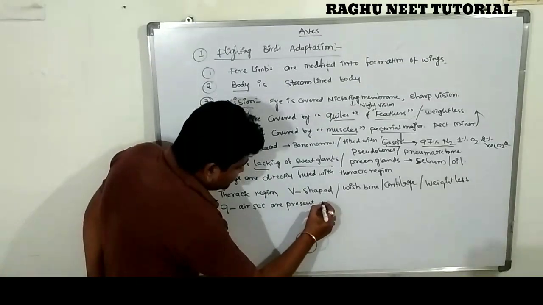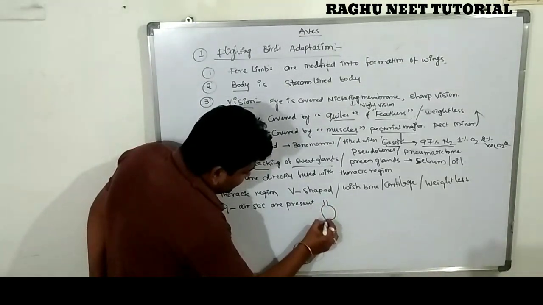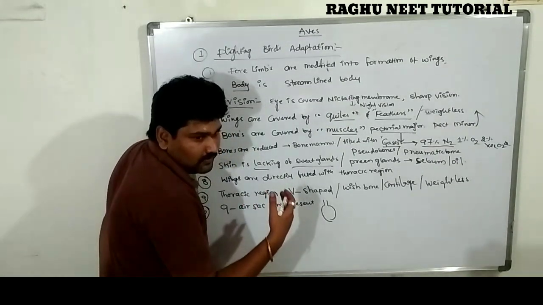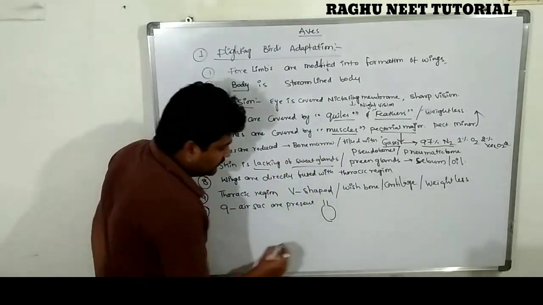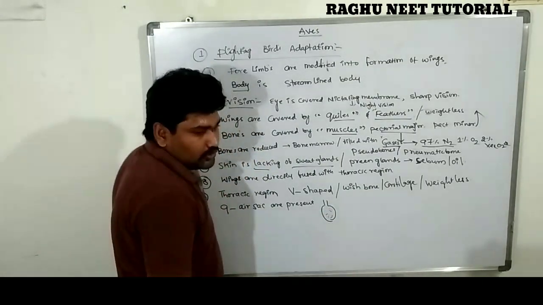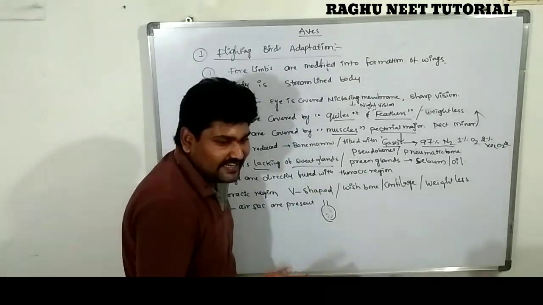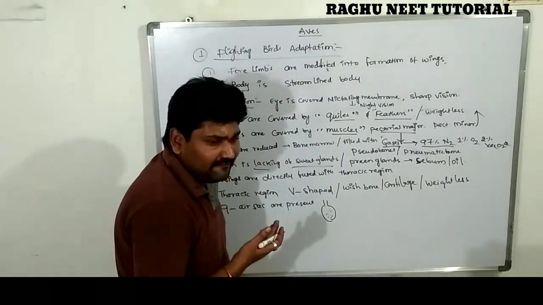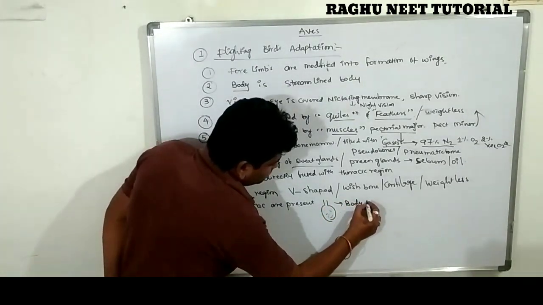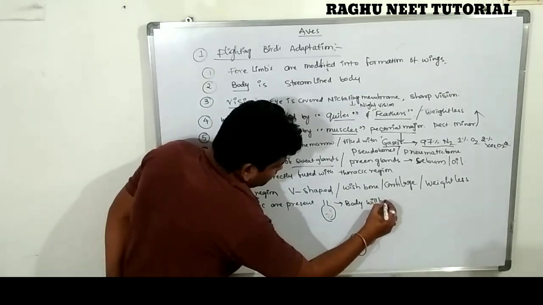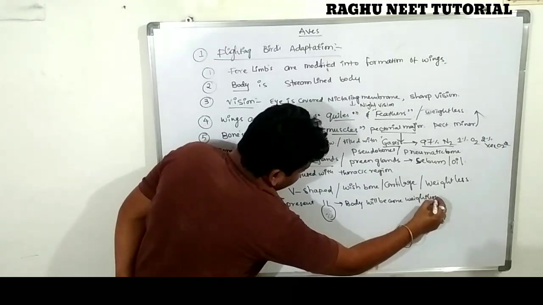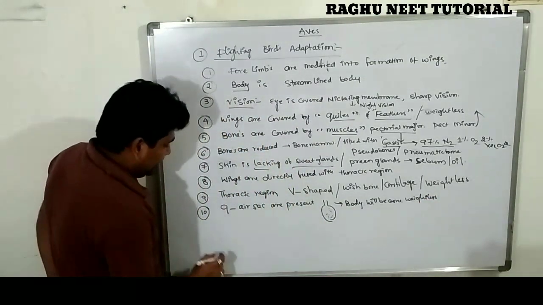The air sacs facilitate flight into the aerial region. The body becomes delicate and very weightless. Clear? 9 different air sacs are there.